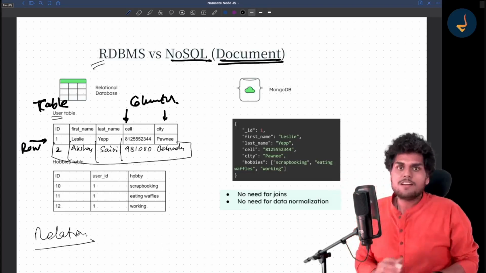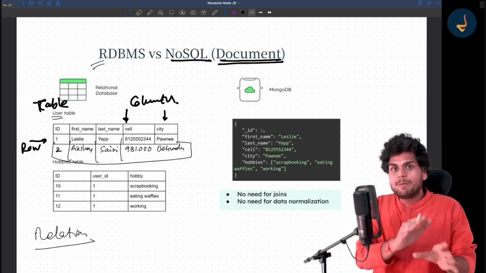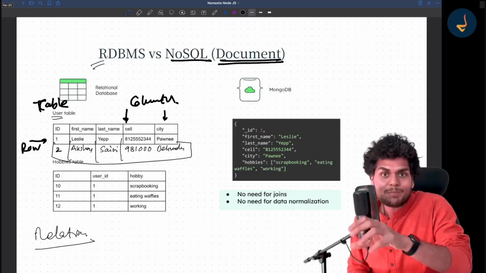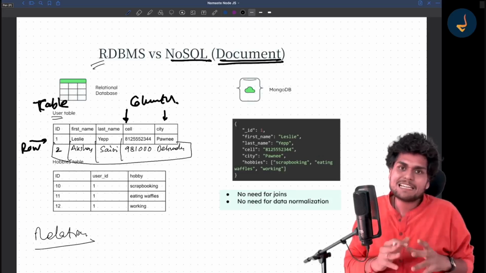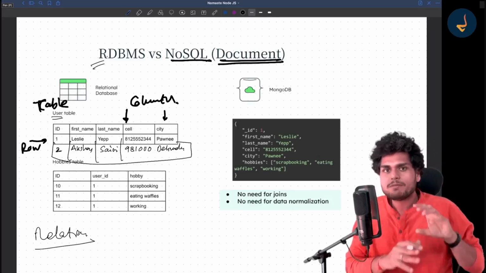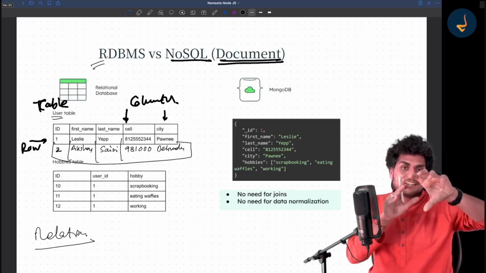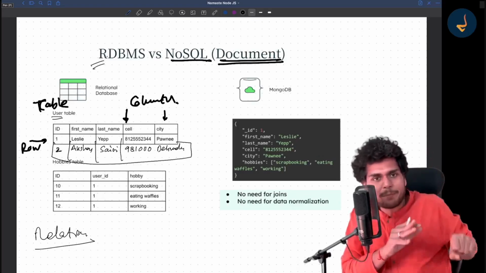But no, right? There are different... the best thing is to keep things separate. A relational database works in a philosophy where you need to keep the different things in a separate table, right?